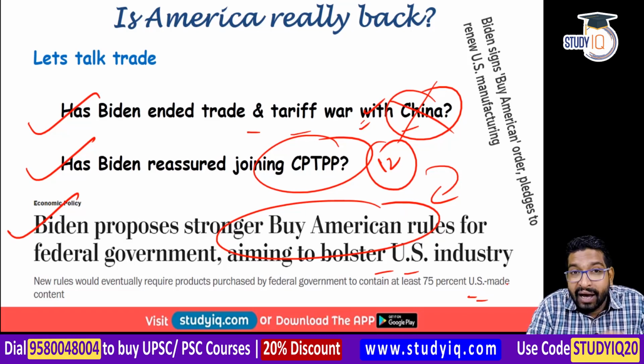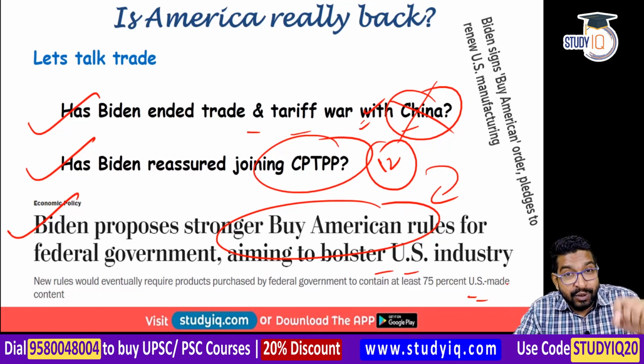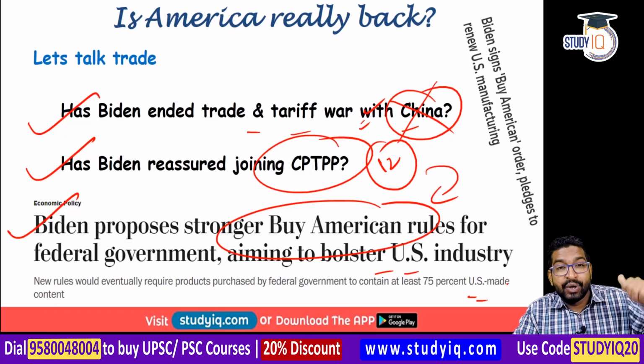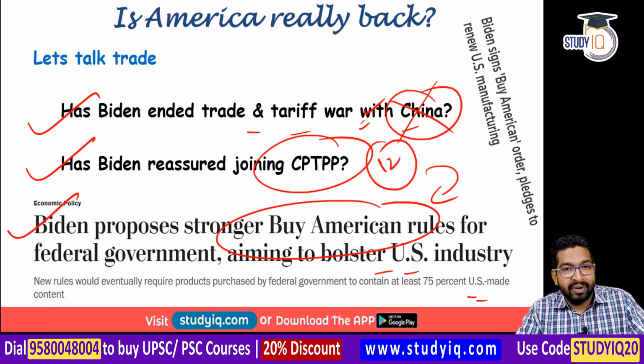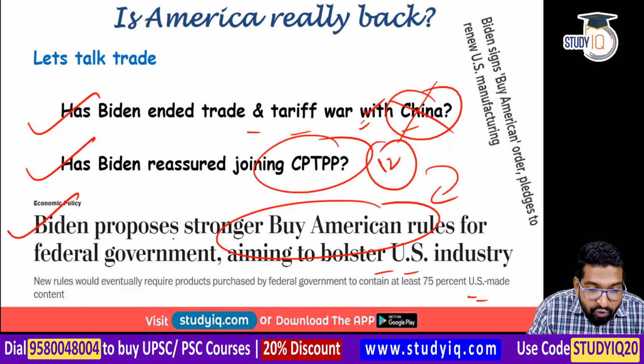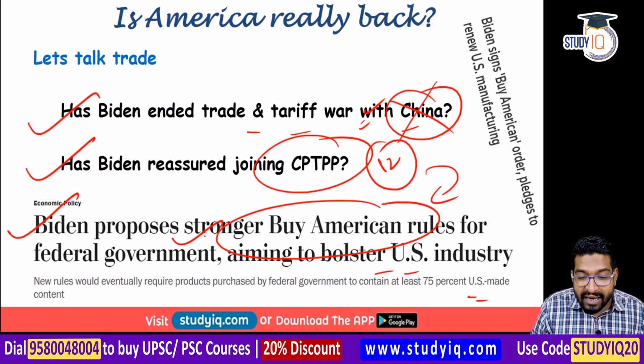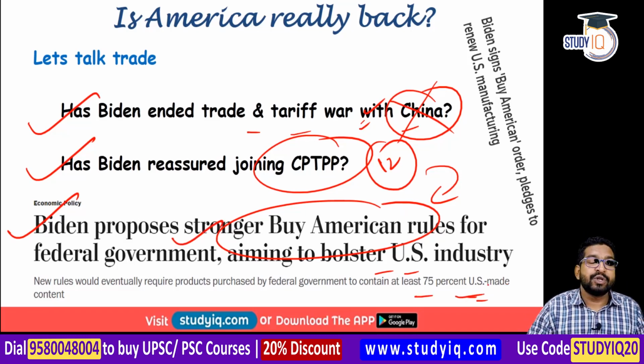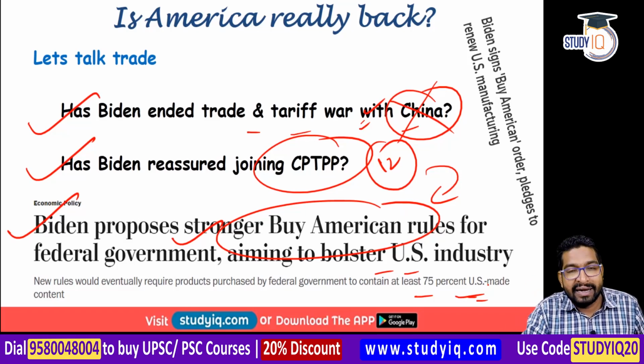And ironically, I hope you remember that a couple of years back, India had also brought similar provisions with respect to India's solar industry, a domestic content requirement for the solar industry. And the United States had dragged us to the WTO and they won the case also. Probably India will appeal soon, right? But just try to understand that Buy American rules also suggest a similar kind of thing, that at least 75% of the products should be US made itself, a 75% US-made content rule.